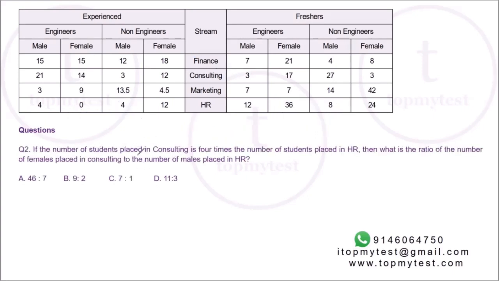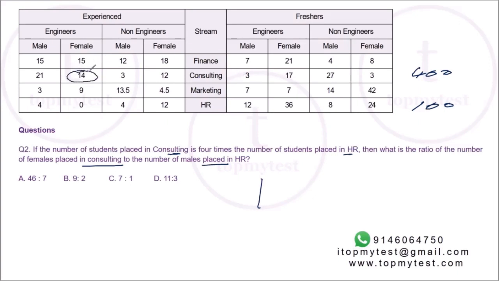Question number 2. If the number of students placed in consulting is 4 times the number of students placed in HR. This is what we discussed. So if this is 100, this should be 400. Everything should be 4 times this value. If you assume HR is this, what is the ratio of the number of females placed in consulting to the number of males placed in HR? Okay, females in consulting. Let's first calculate the raw part.